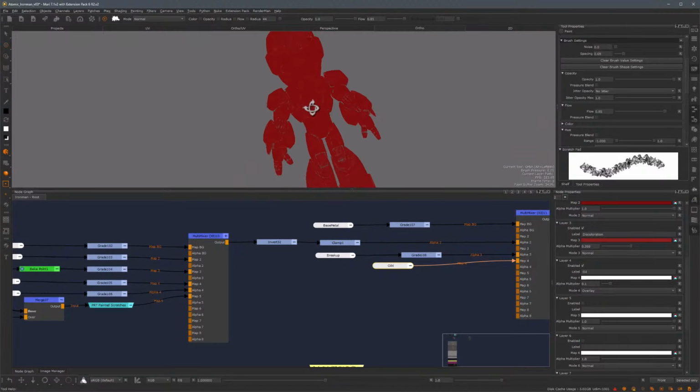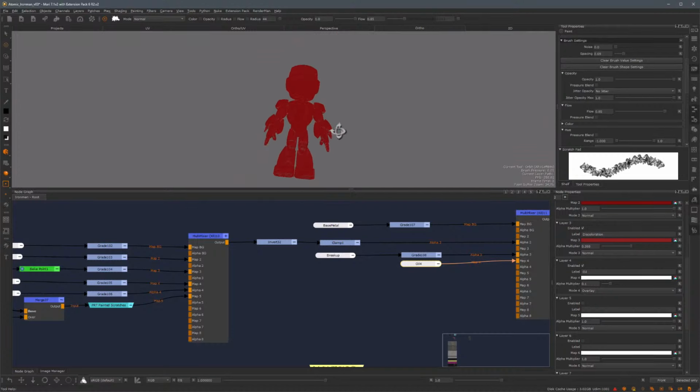Something like this. Now, I feel like this character is a bit too uniform top to bottom, so what I want to do is use a gradient from the bottom to the top to just ground him better. There's a couple of ways of doing this. You can actually use the gradient tool in here to project through the whole thing. But in my case, I will use an extension pack node called a directional gradient, and I'm just going to hook this up in map 5.